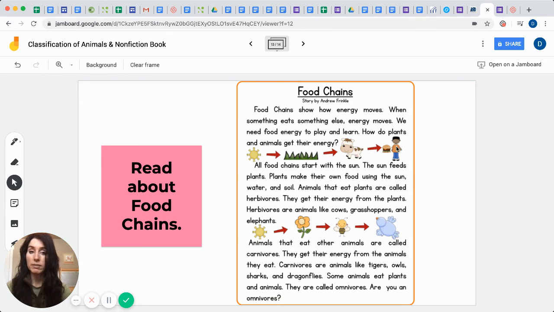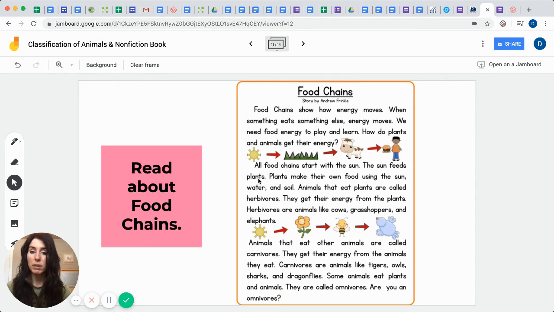And then we, as humans, take the cow and we butcher it, and we grind up the beef, and it makes hamburger, and then we eat it. And then we get energy from eating the bread as carbohydrates, and the protein from the beef goes into our bodies, and it sustains us so that we have the energy that we need to run marathons, read books, and to maintain our body temperature so that we stay healthy. All food chains start with the sun.